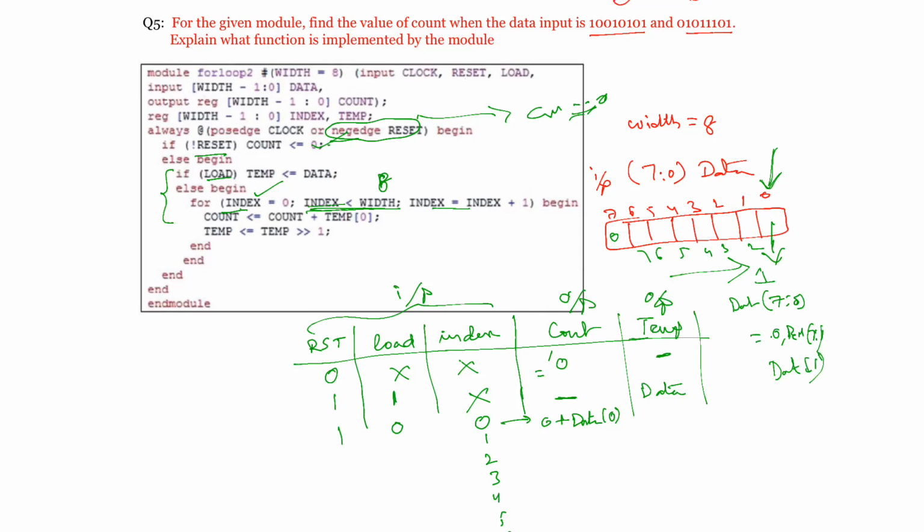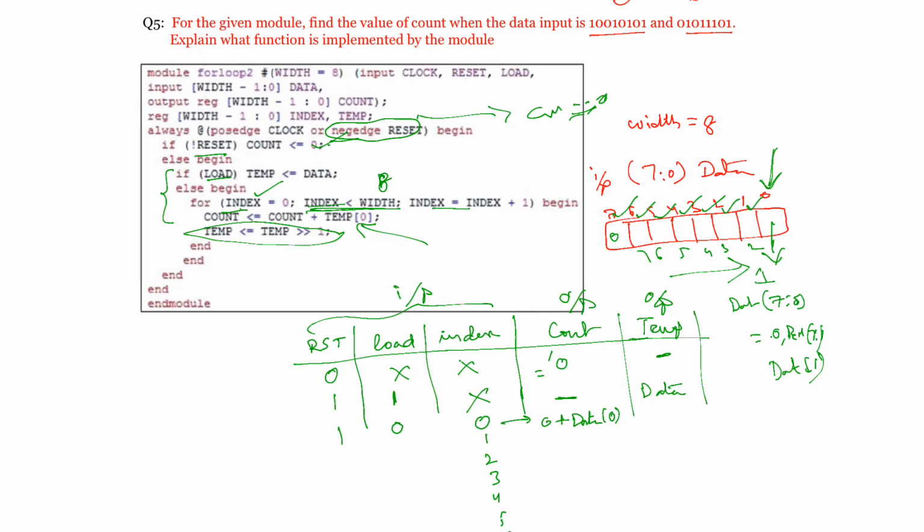After one clock cycle, temp of 0 will refer to data of 2. Next, data of 3, like this. This shifting is what lets you refer to temp of 0. So when index is equal to 0, temp of 0 will be data 0. When index is equal to 1, it will be data of 1. When index is equal to 2, it becomes data of 2, like this. When index is 7, it becomes data of 7. So simply you are going to add the number of ones present in this.